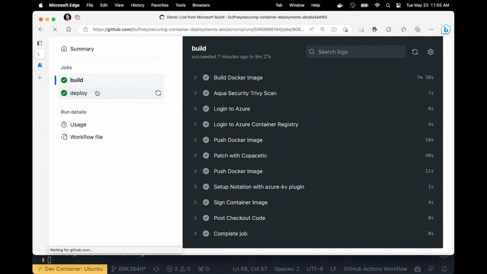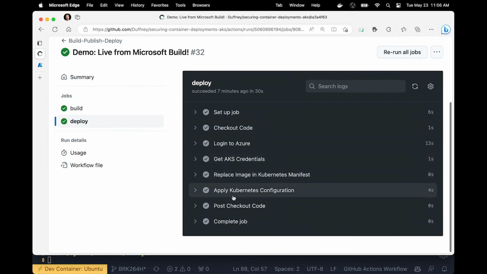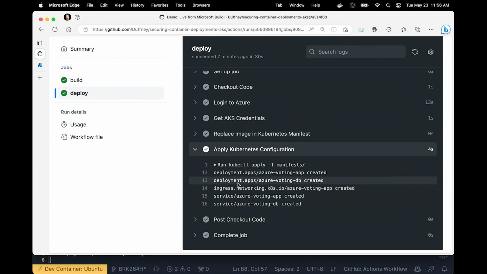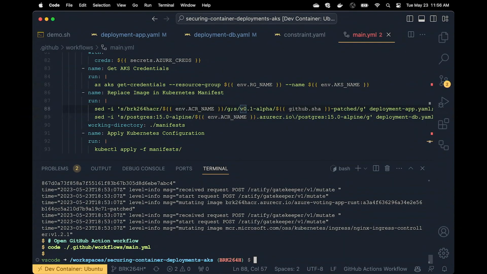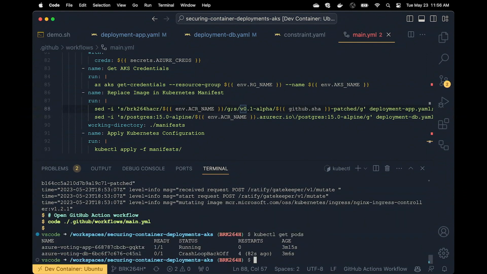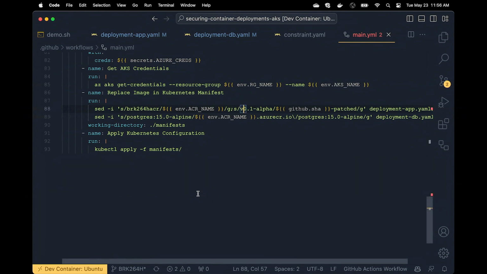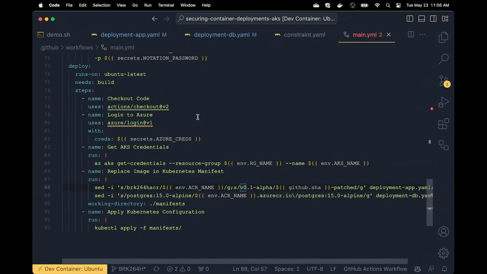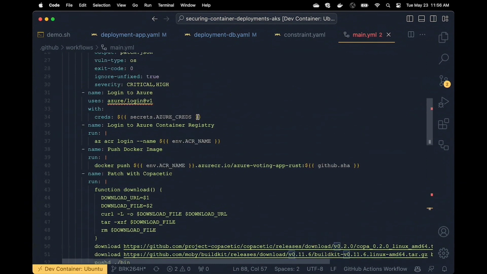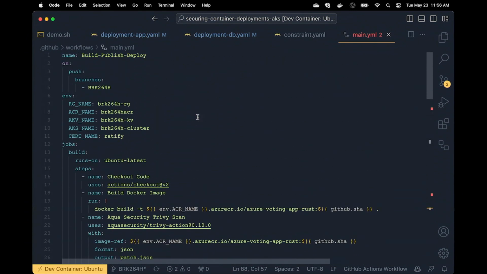So what I wanted to do here is just to make sure that the Kubernetes manifests ran. And so if we exit out of this, we got a back-off loop on the DB, but it did deploy, so I'll have to check that in a second. So they weren't so kind. Green is good, but then you check the cluster and the DB is back off. But what I'll do in the meantime is we'll walk through the workflow. There might be just something wrong with the database container, but we'll take a look a little bit later. What's important is that you get to see this workflow and how it's all panned out.